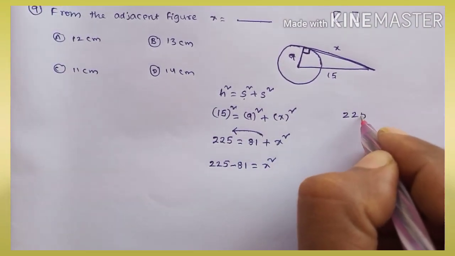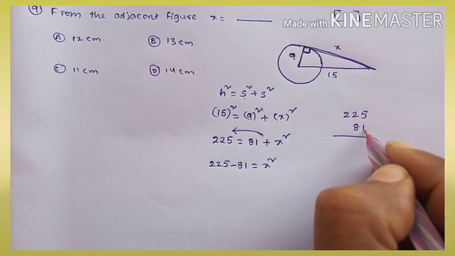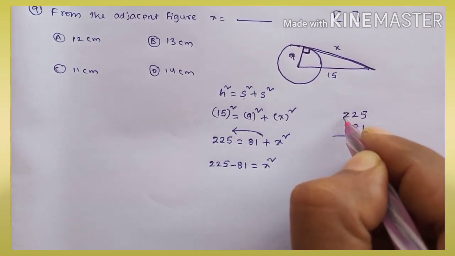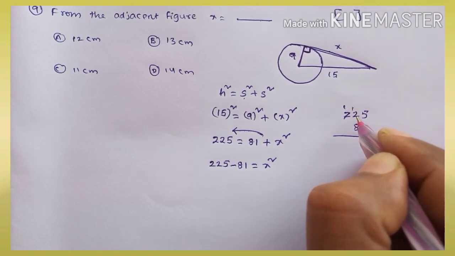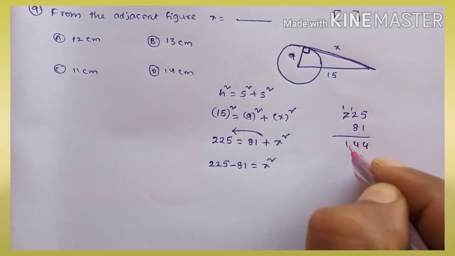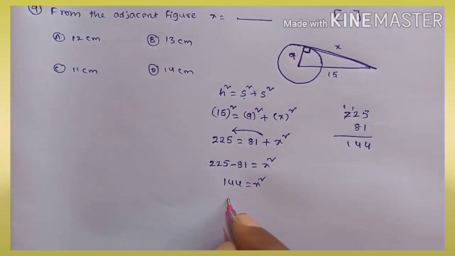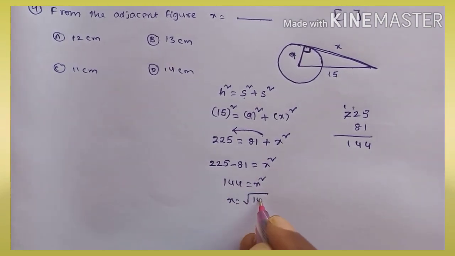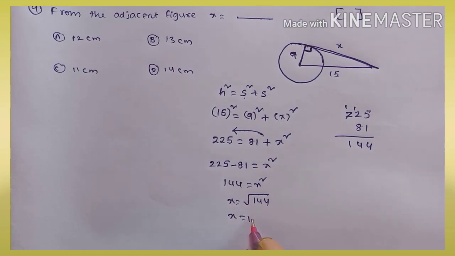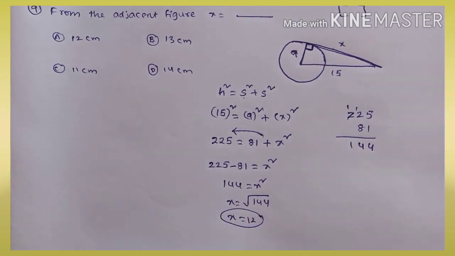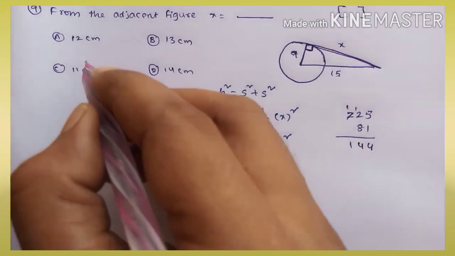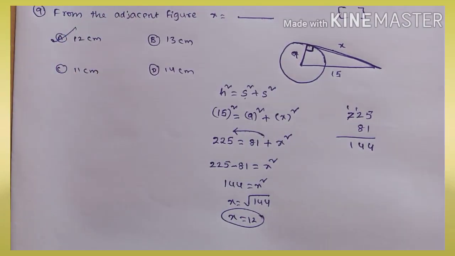Subtracting gives 144, so x square is 144. The value of x is root 144, which is 12 centimeters. So option A is correct.